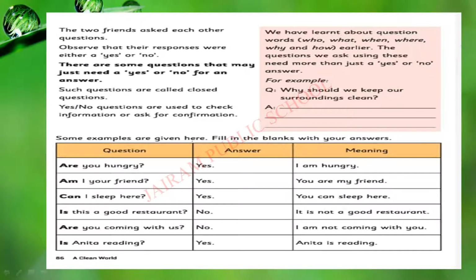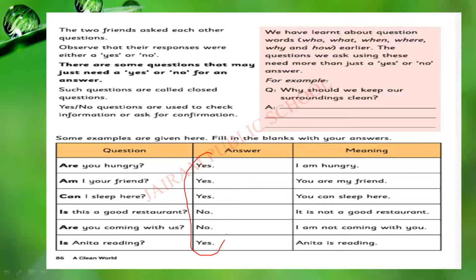Okay, let's see the examples. Fill in the blanks with your answers. Okay, first question. Are you hungry? We can say yes or no. If you are hungry, you can say yes. Yes, I am hungry is the meaning for this. Am I your friend? Yes, you are my friend. Can I sleep here? Yes.